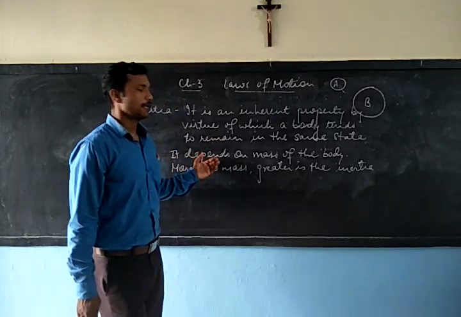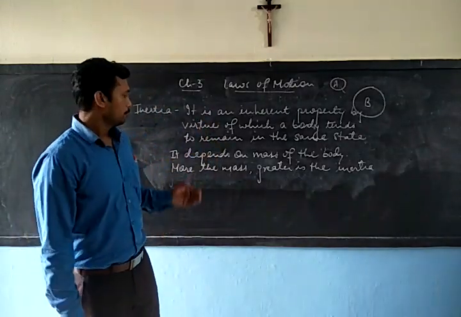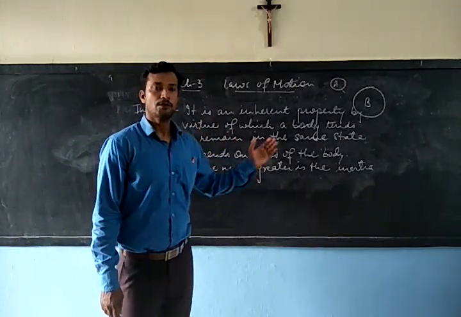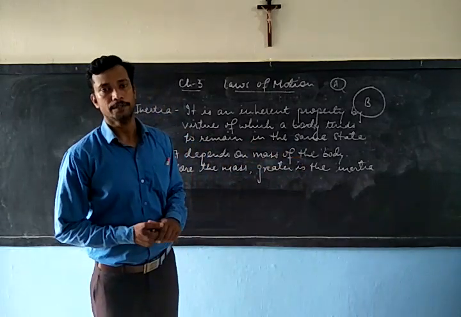So once again, inertia depends on the mass of the body. The more the mass, the greater is the inertia of the body.